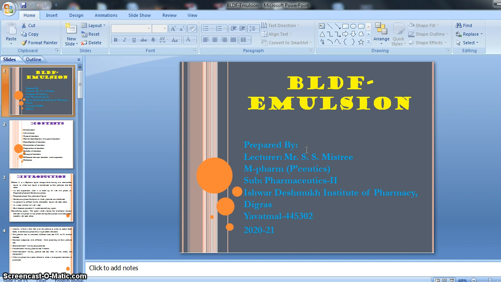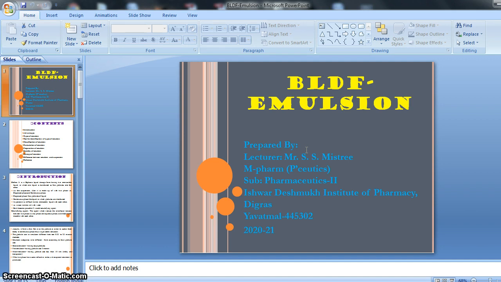But in emulsion, the dispersed phase is also a liquid. Emulsion is a mixture of two immiscible liquids, and suspension is a mixture of a liquid and an insoluble solid. So that is the basic difference between emulsion and suspension.